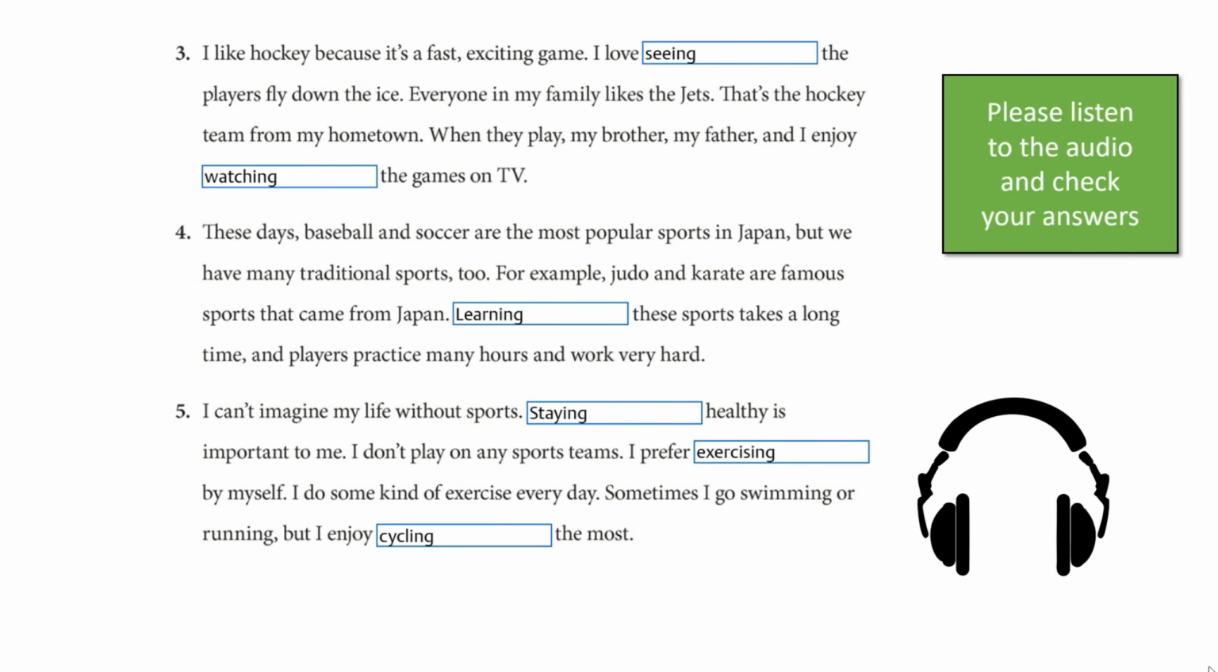4. These days, baseball and soccer are the most popular sports in Japan, but we have many traditional sports too. For example, judo and karate are famous sports that came from Japan. Learning these sports takes a long time, and players practice many hours and work very hard.